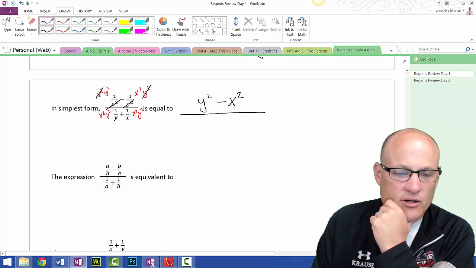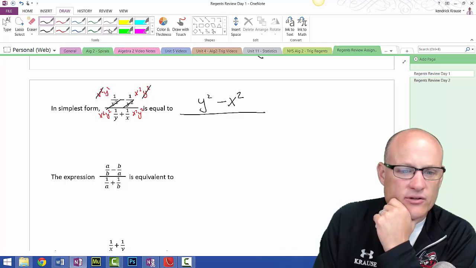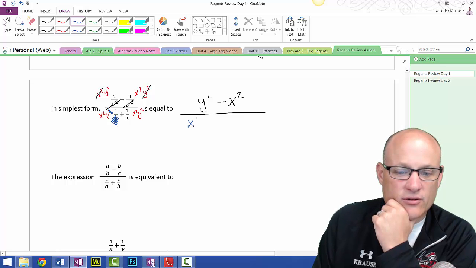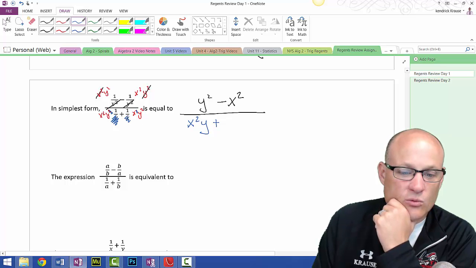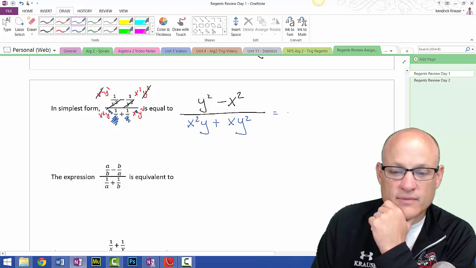All right, here's a tricky part. One of these y's, let me try to do this in a different color. One of these y's cancels with one of these y's. So it leaves me x squared y, minus, plus. One of these x's cancels with one of these x's, leaves me x y squared. All right, now we got some work to do.